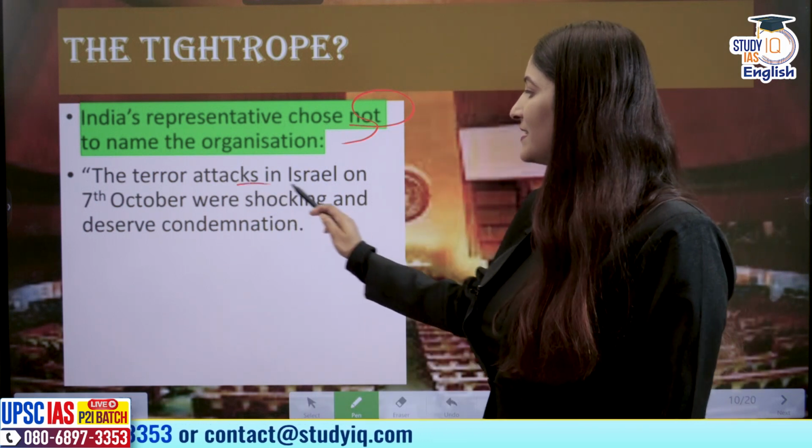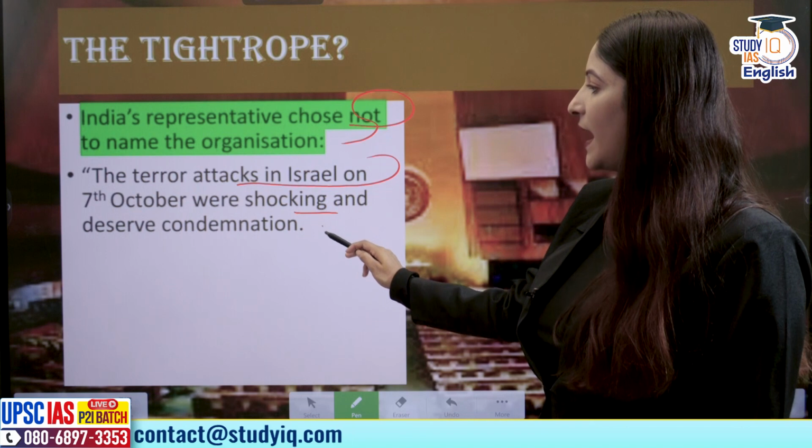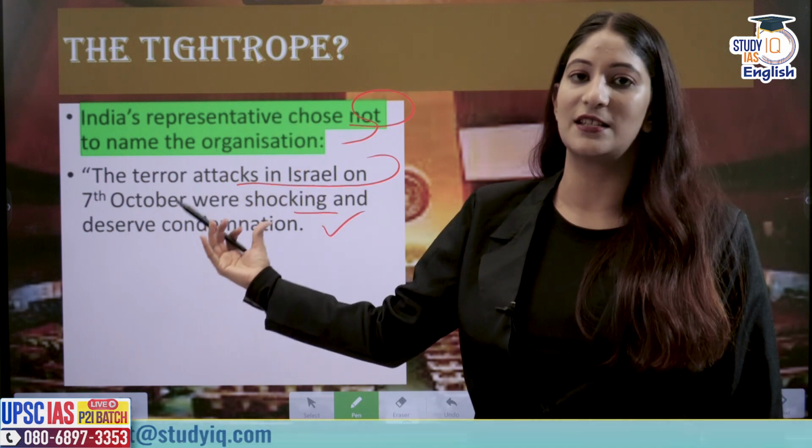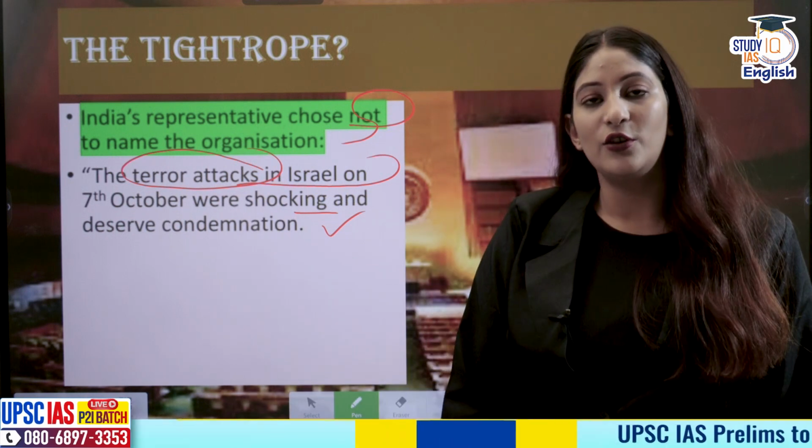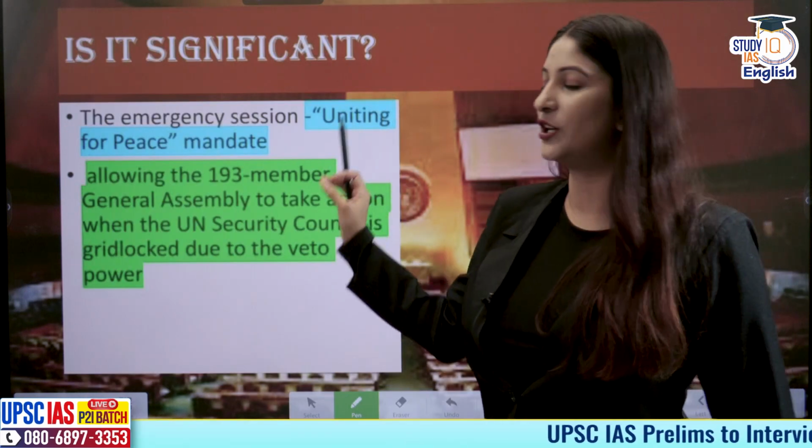Although the terror attacks in Israel on 7th October were shocking and deserve condemnation, this has been said. That means we are agreeing that these were terror attacks. But we did not mention the name Hamas in this particular issue.